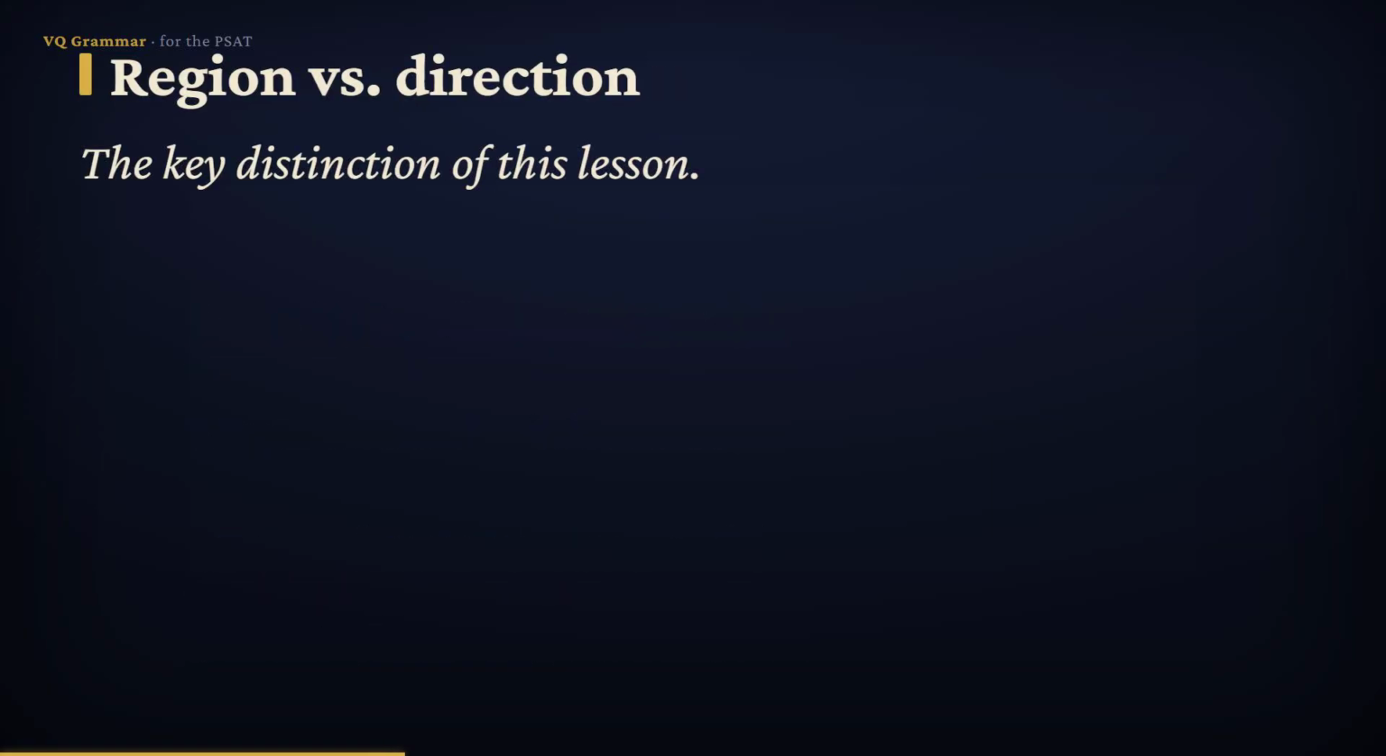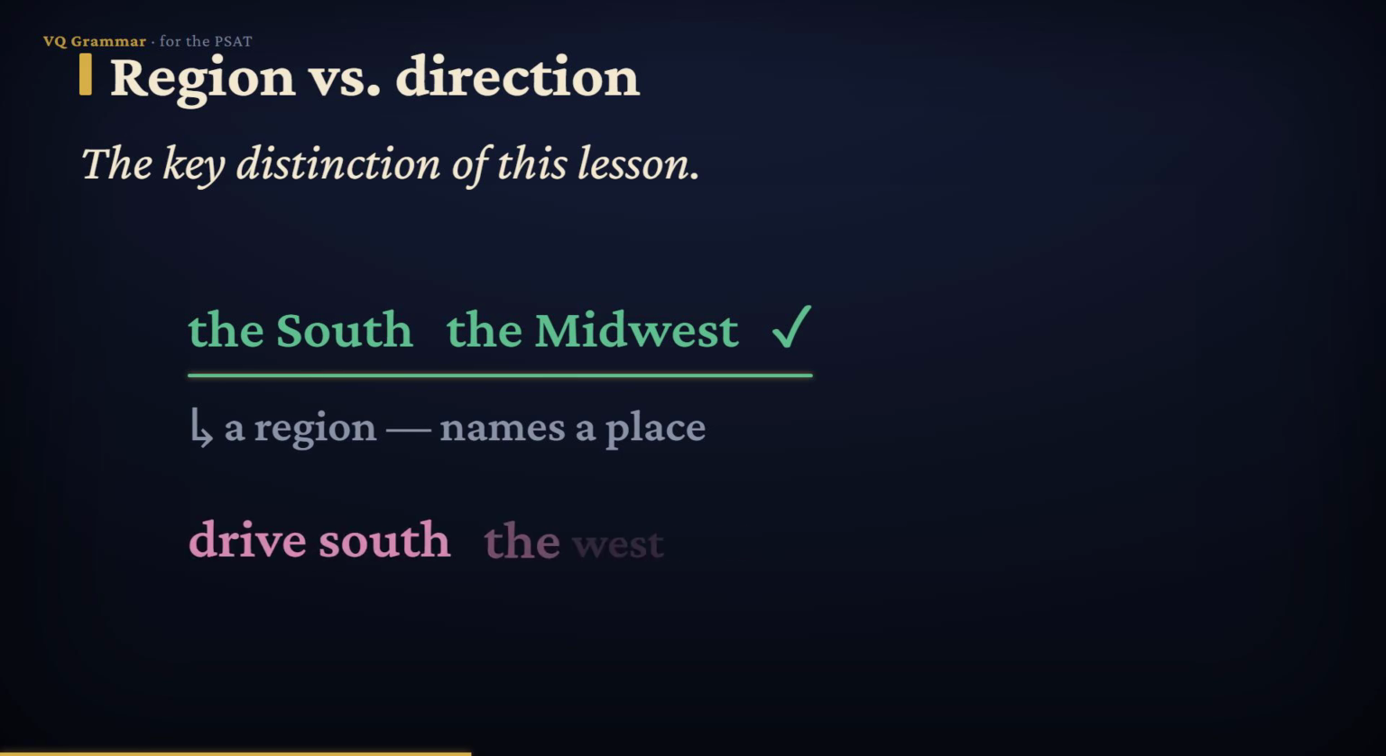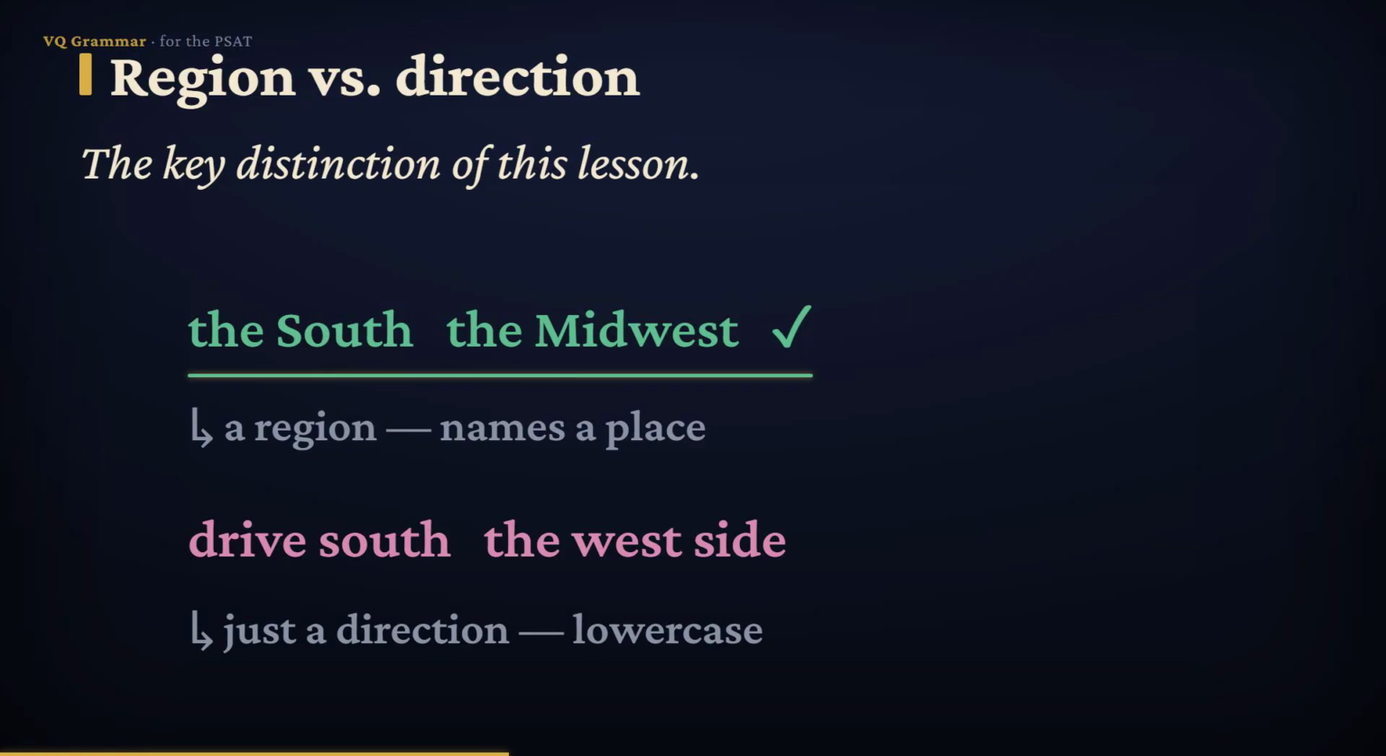Here's the trickiest part, and the heart of this lesson. Capitalize a direction word only when it names a region, a specific part of the country. The South, the Midwest, those are regions, real places, so they take a capital. But when the very same word just points a compass direction, leave it lowercase. Drive south, the west side of town. There it only tells which way, so it stays small. Region, capital. Plain direction, lowercase.